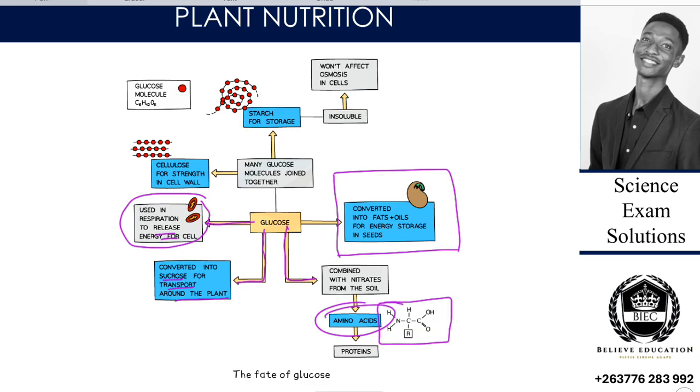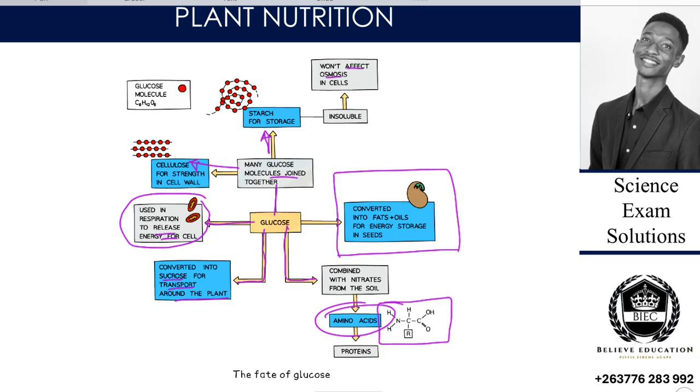Then the other thing, glucose can be made into many molecules joined together. For example, we can have cellulose, and we can also have starch for storage. So why starch? Because starch is insoluble, it won't be affected by osmosis in cells.